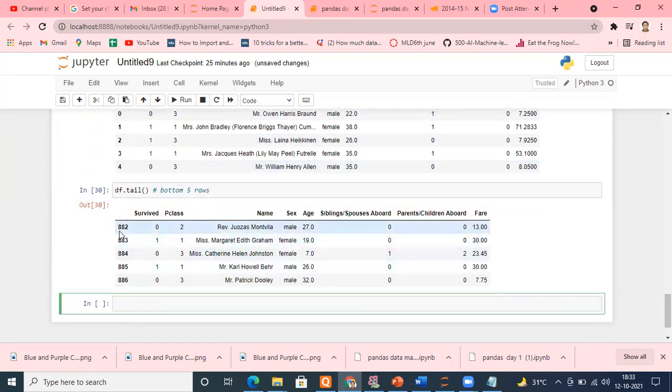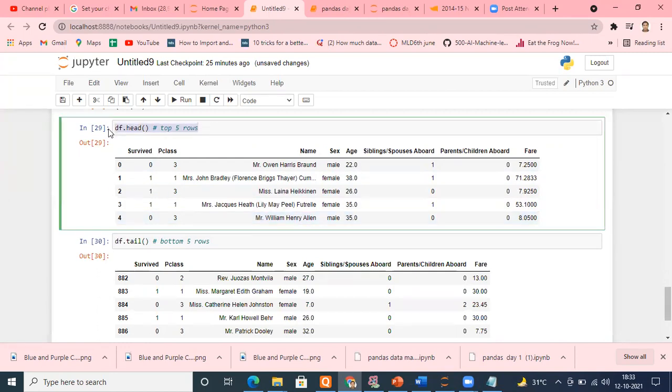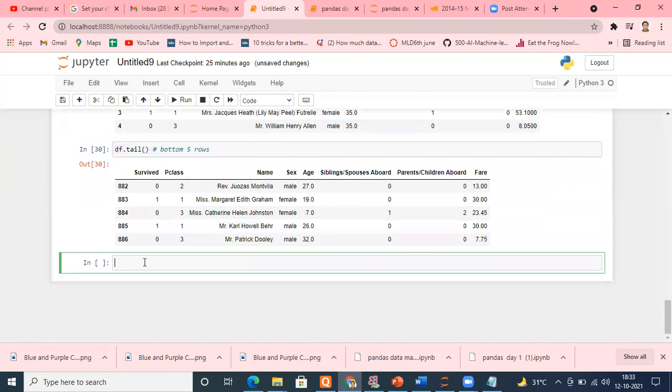You can see the number indexing as well, 882, 883, 884, 885, 886. But sometimes looking at only 5 rows, you are not able to make any conclusion. Say I want to see 10 rows now, because 5 rows are not sufficient. Use the same function, df.head or df.tail, and put the number of rows you want to see.